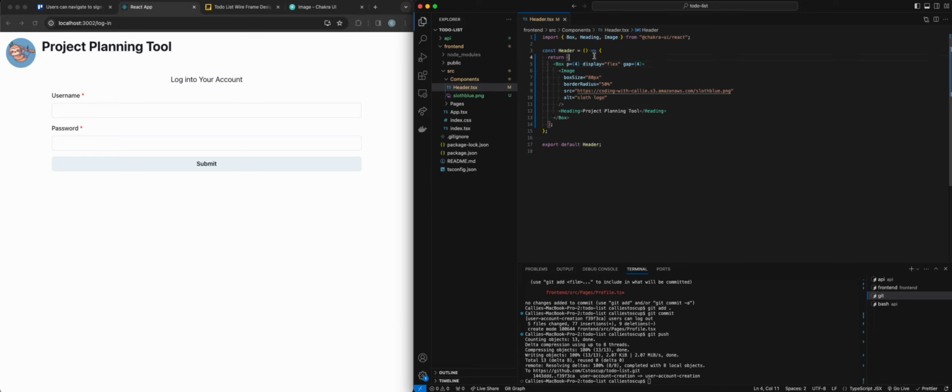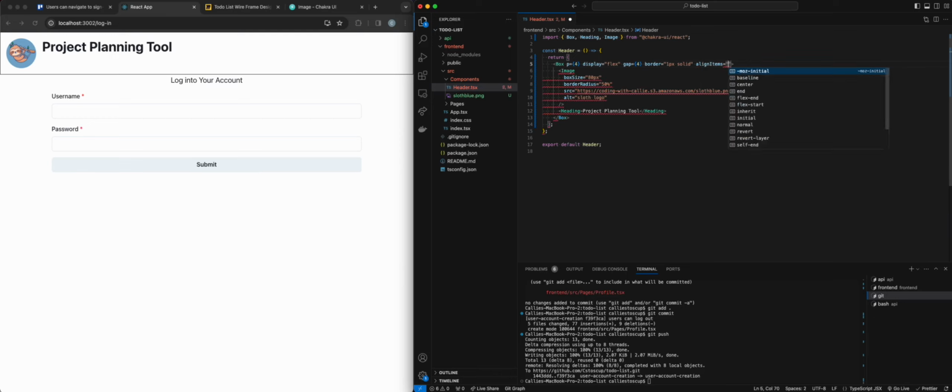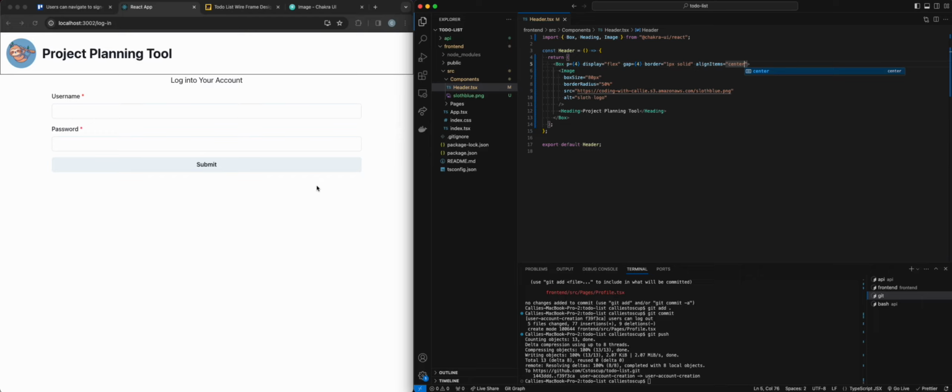All right, I'm going to add a border around this now. I like to add a border whenever I am working with CSS because I like to try to figure out where everything lands. So the thing that I'm trying to figure out right now is I want the project planning tool to be at the same level, like in the center of there. So adding a border just lets me visually understand it better. So I'm going to try align items center, and that looks good. I feel like both things are a little bit too big, so I'm going to work on that next.